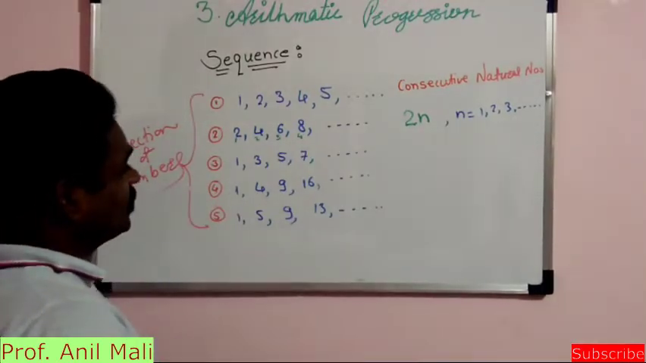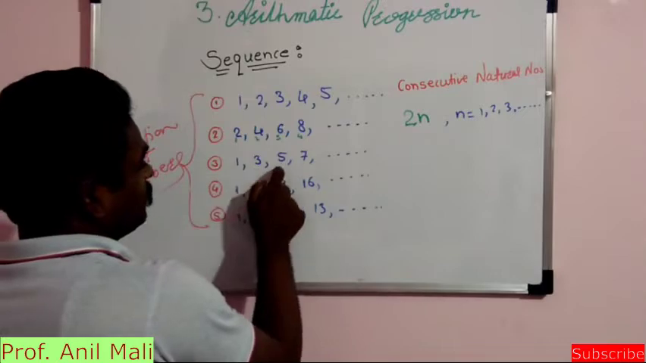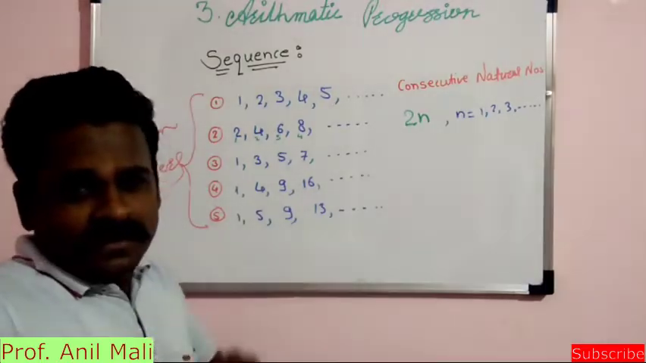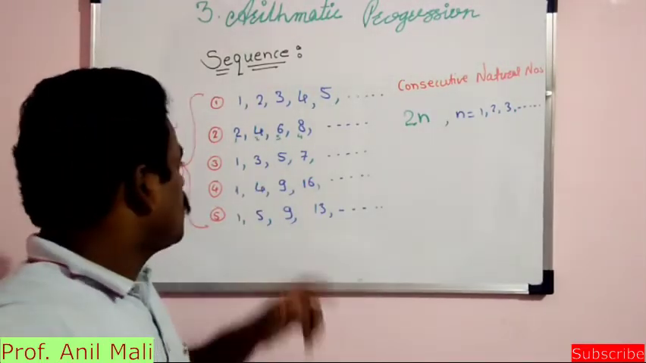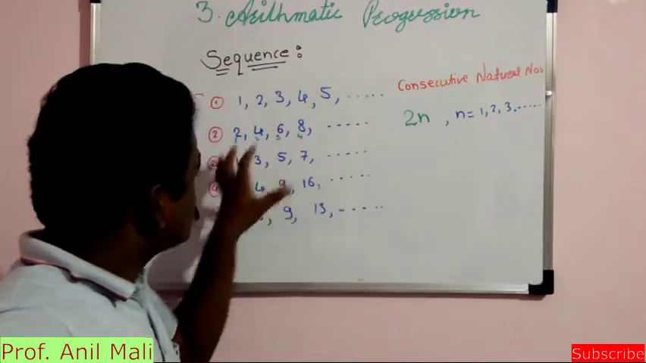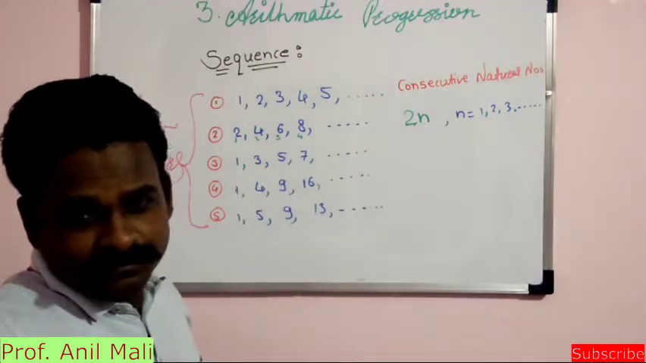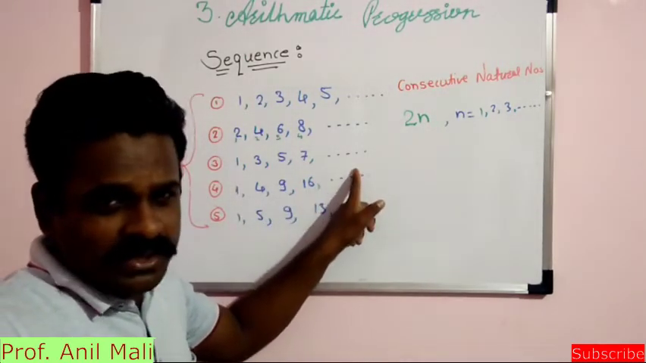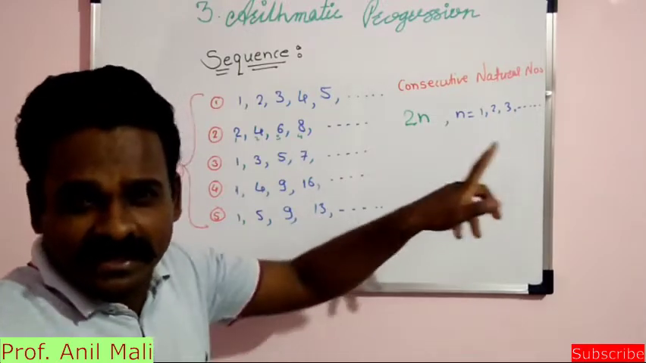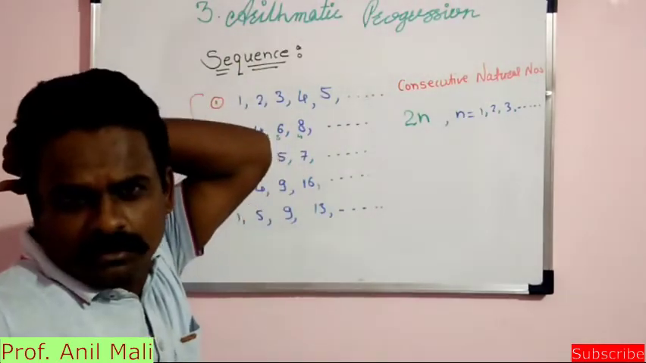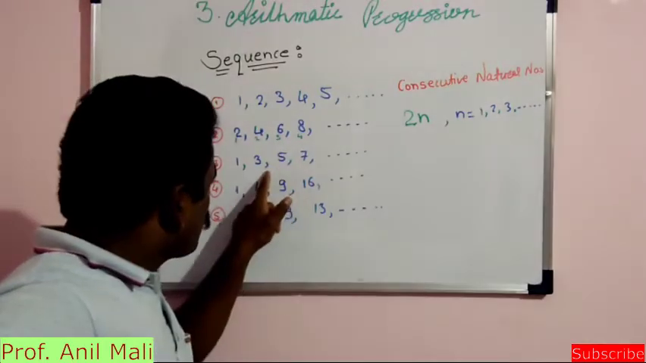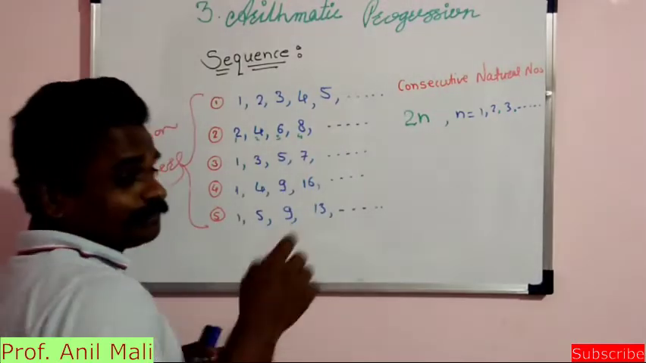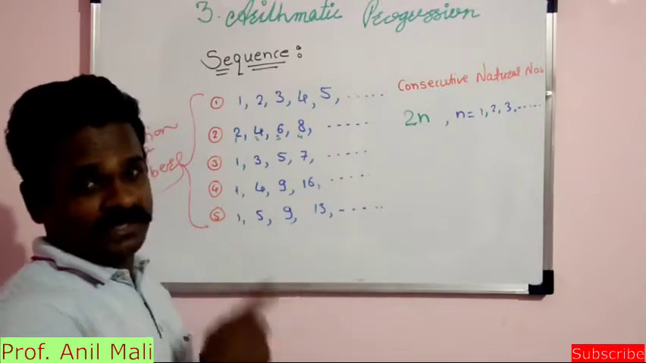Now let's study the third example. 1, 3, 5, 7 and so on. Okay, fine, no problem. So this is my third sequence. Now how can we bind this sequence in a formula? And tell me the next term. 9, next term 11, next term 13, 15, 17, 19, 21 and so on. So what will be the formula we can prepare from this given sequence? Can anybody prepare the formula?